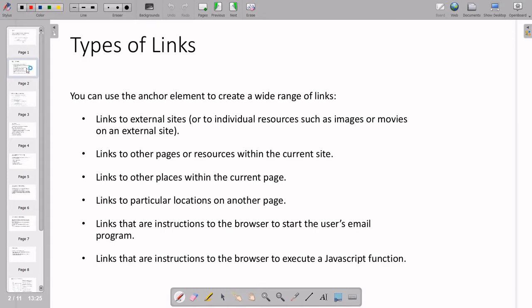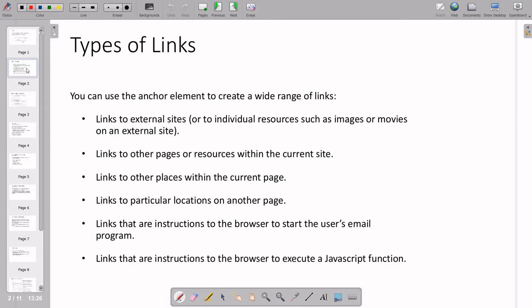In the same way, if you want to link to another page of your current website, since a website generally has more than one page, to connect one page to another we can use a link. To go to another place in your current page, for example the top or bottom, we can apply an ID to that particular element and then move around. And if you want to open a particular location of another page, that also we can do with the help of links.